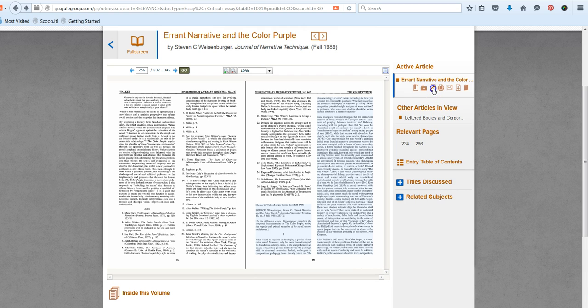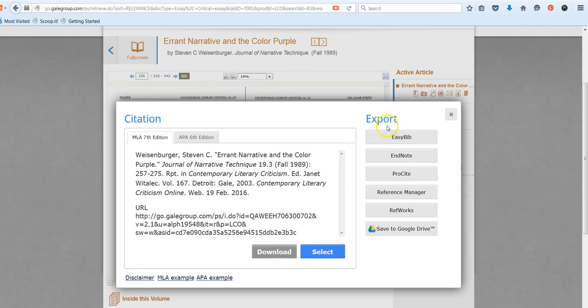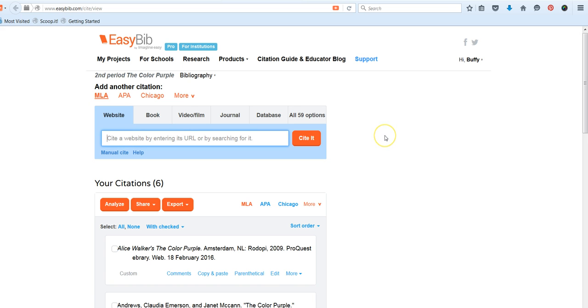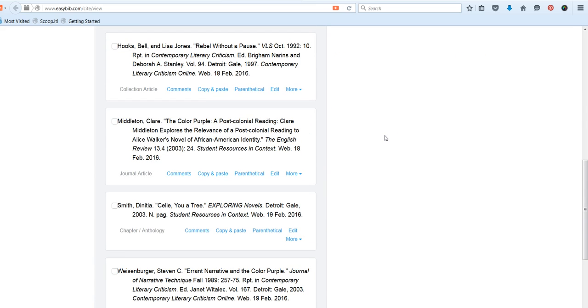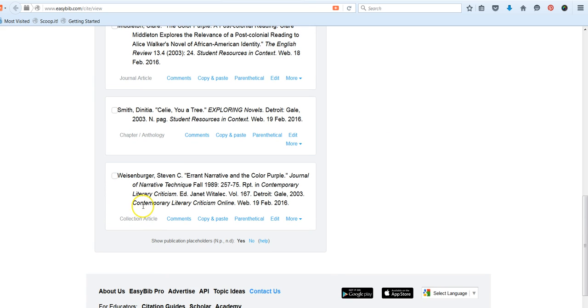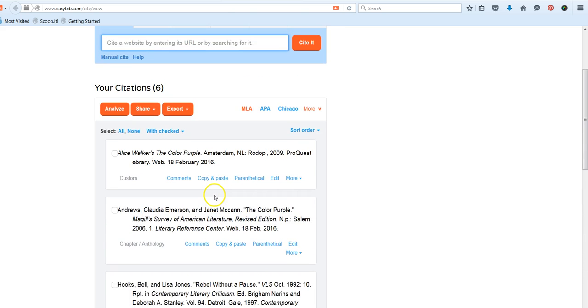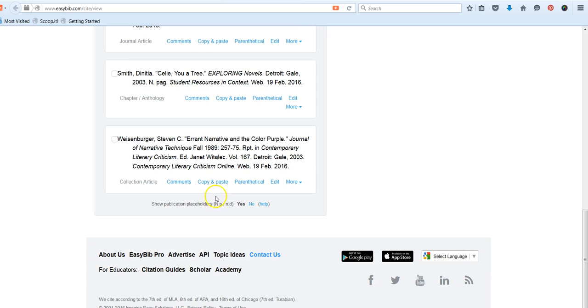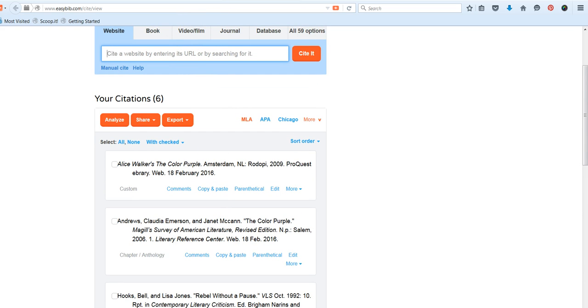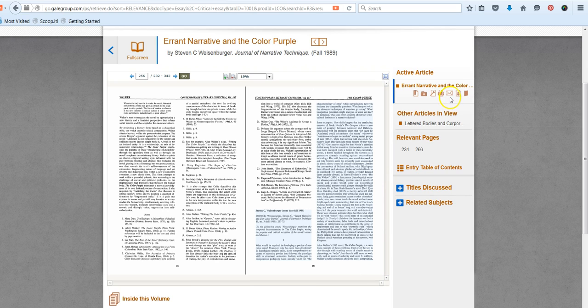You also have the ability to send that to your EasyBib account. And again, this looks just like what we saw in our other Gale databases. Just look for the word export, select EasyBib, and then you will see that entry pop up. And here it is. And you'll notice as I add sources, those are being automatically alphabetized for my list. So that's super awesome and very helpful. You can close that box.